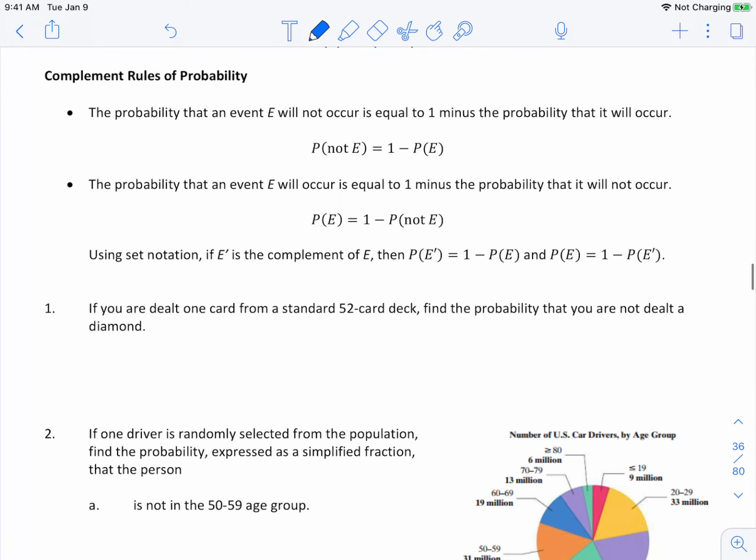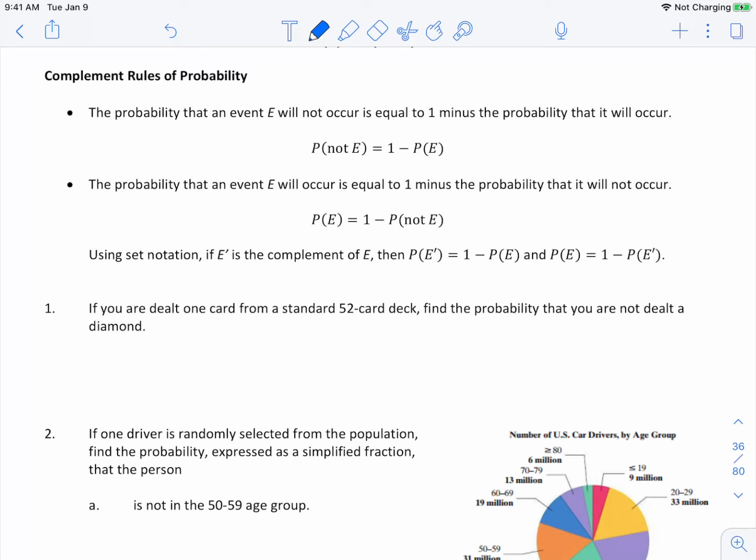Here are the complement rules of probability. The probability that an event E will not occur is equal to 1 minus the probability that it will occur. And similarly, the probability that an event E will occur is equal to 1 minus the probability that it will not occur. Using set notation, if E apostrophe, that's going to stand for the complement of E, or I'll call it E prime, then the probability of E prime is equal to 1 minus the probability of E, and the probability of E is equal to 1 minus the probability of E prime.